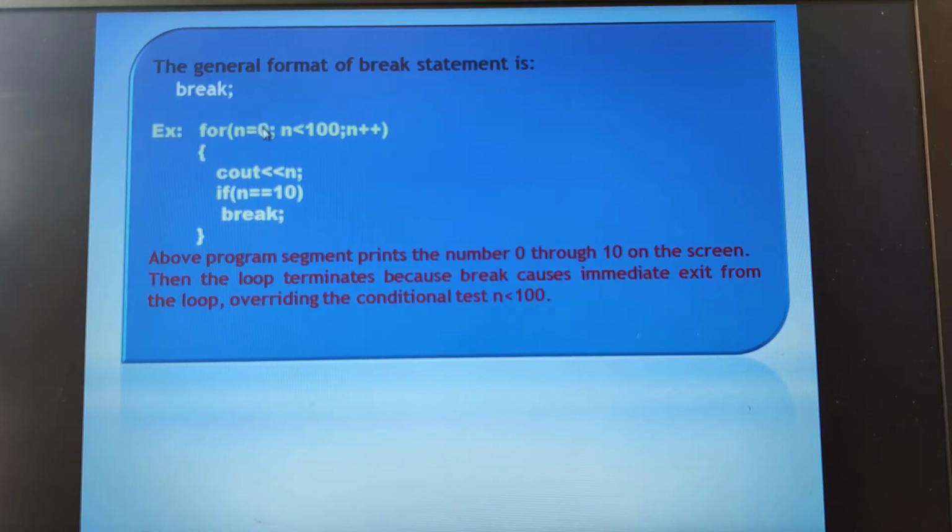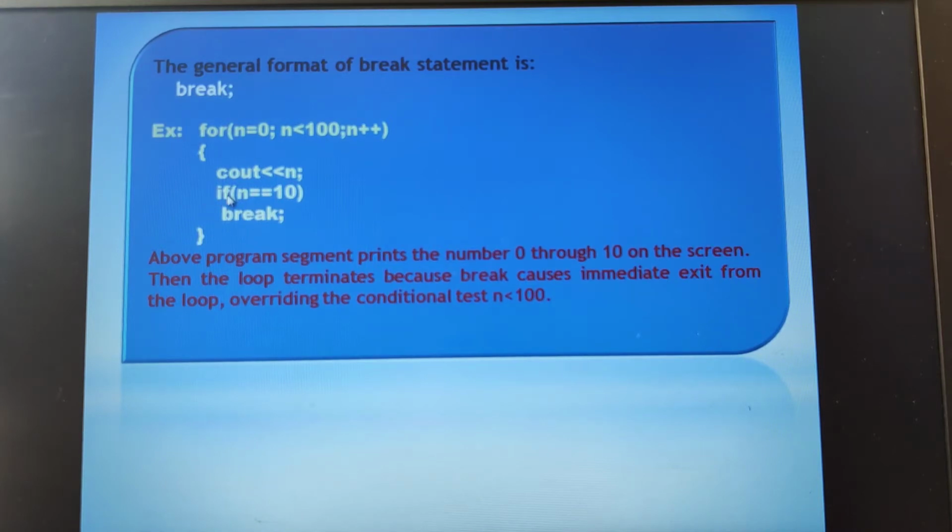Once the value of n is 0, it comes here and checks whether 0 is less than 100. On satisfying this condition, the control makes an entry into the loop and we are printing the n value. Currently it will be 0 first, and then the control goes to the very next statement. What is there in the next statement? Here we have the selection statement, that is the if condition. The n value is 0, right? It checks whether 0 is equal to 10. On satisfying this if condition, the control will jump here. Understood?